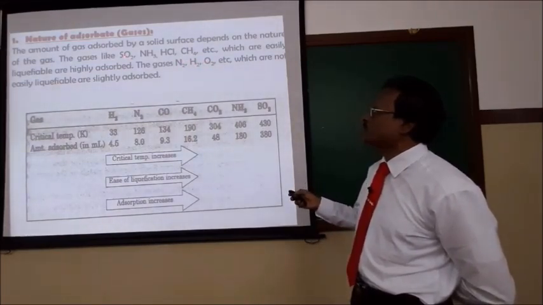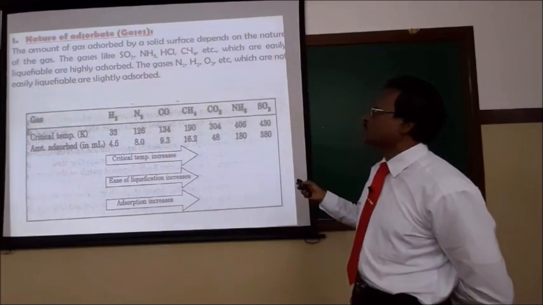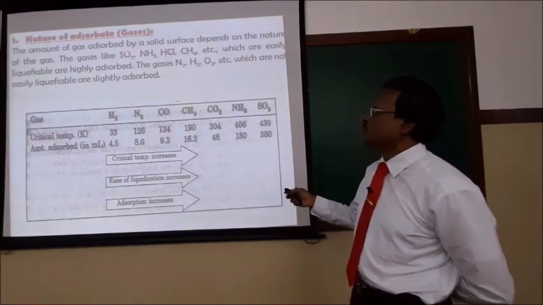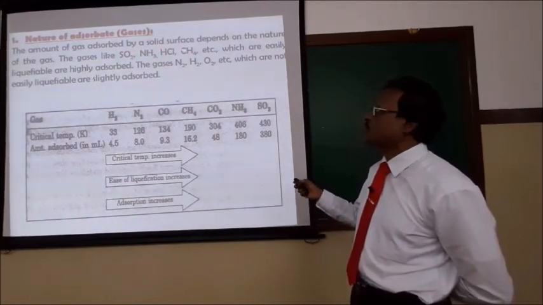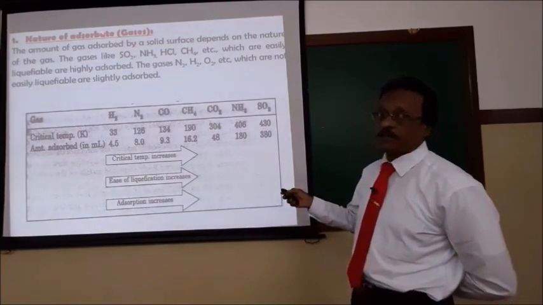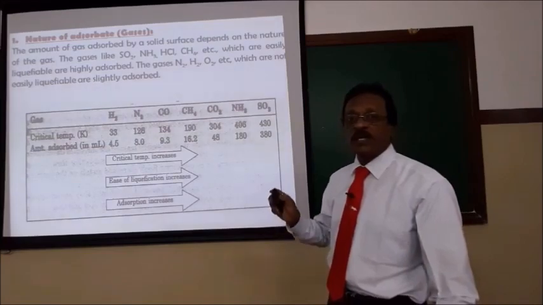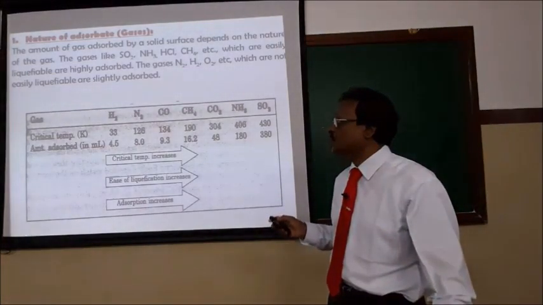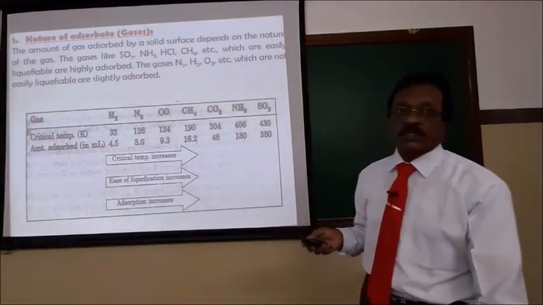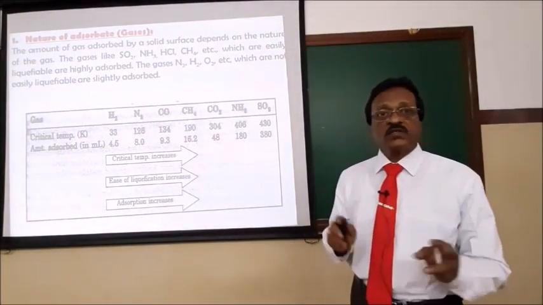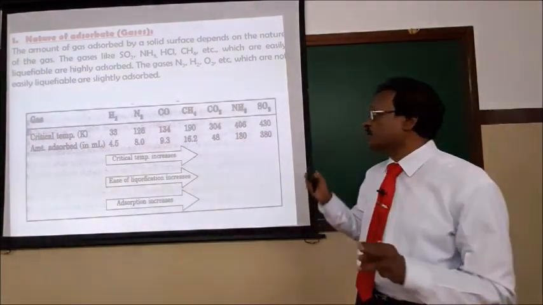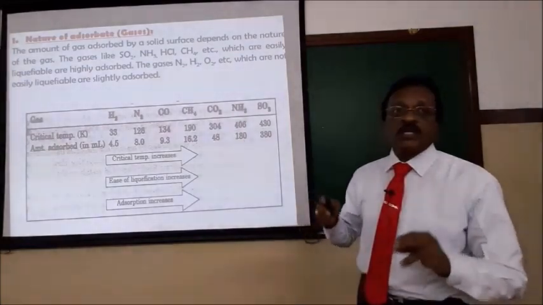The molecules like sulfur dioxide, ammonia, HCl can be easily liquefied. They have high critical temperature. They have more force of attraction. So adsorption of gases mainly depends upon the nature of gases. The gases which have low critical temperature cannot be easily adsorbed. The gases which have high critical temperature can be more easily adsorbed.